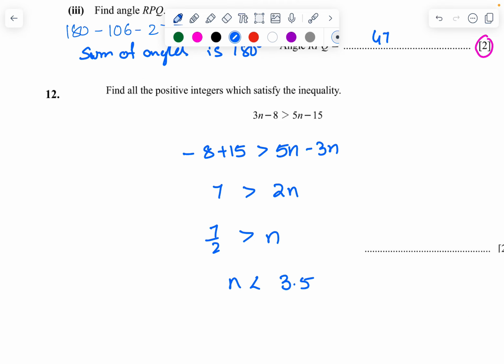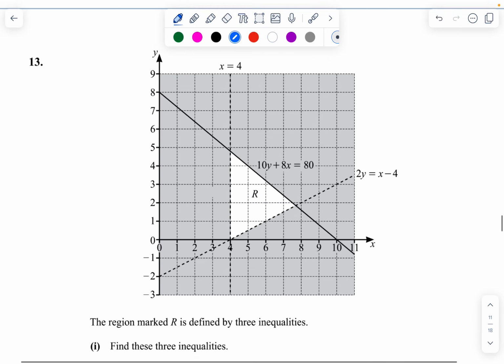So what are the positive integers which are less than 3.5? We should be able to find the positive integers which are less than 3.5. We have to be very careful over here. The integers which are less than 3.5 are 1, 2, 3. Some people may write 0, so don't write 0. It should be only 1, 2, 3.